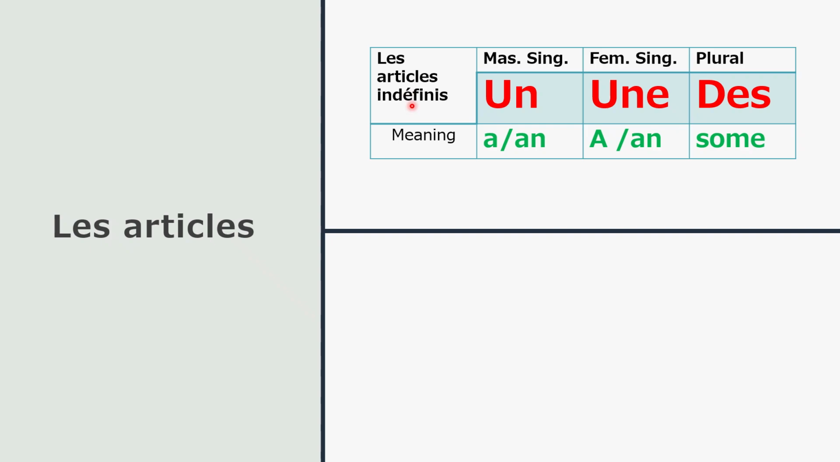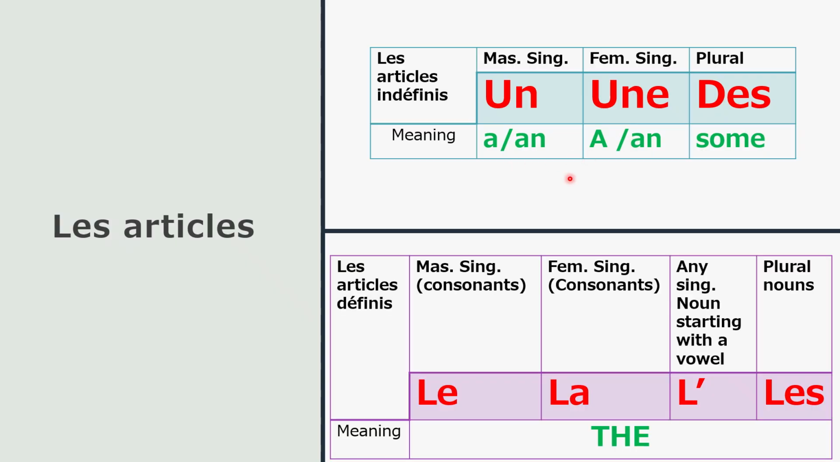Les articles indéfinis, il y en a trois. Un, masculin singular. Une, féminin singular. Des, plural form. Un, une, des. They mean a or an or some.